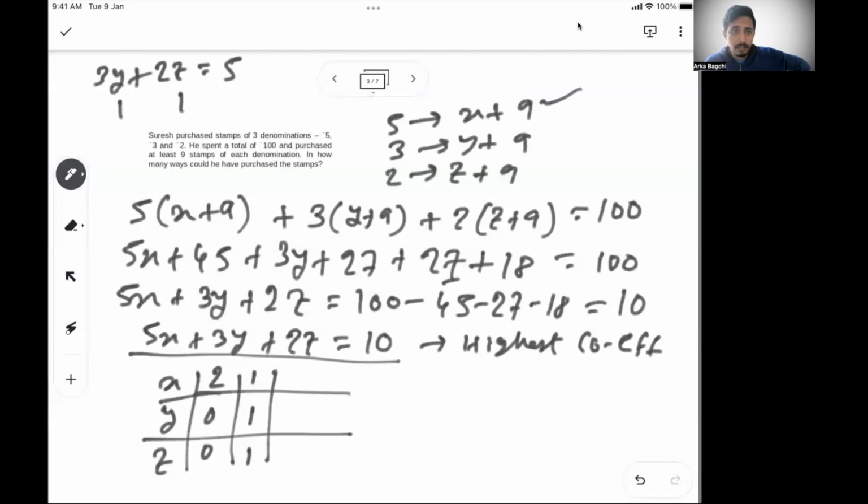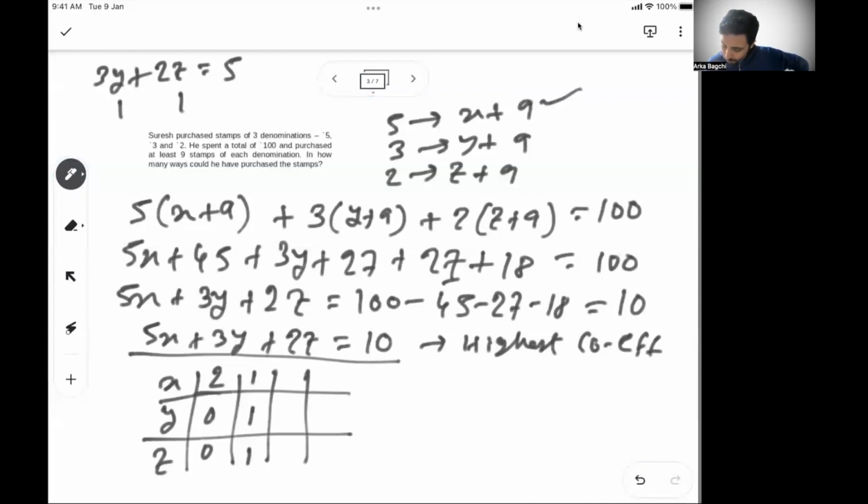Even if y takes 0, z will not be a whole integer. If y takes 2, then it becomes more than 6. Even z is 1 that we have taken; z 0, y will not be an integer; z 2, y will not be an integer; z 3, it is more than 6. So the only possibility is 1, 1, 1.